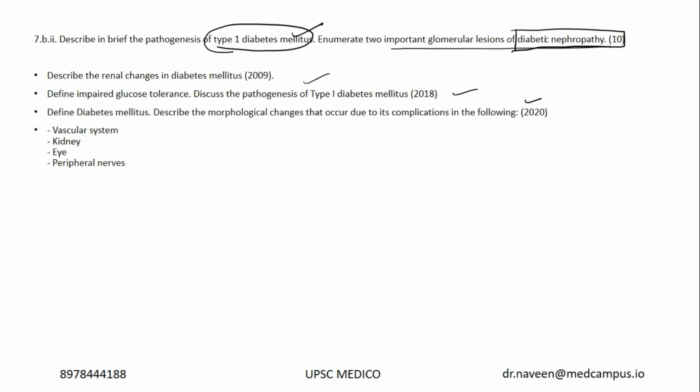Similarly, there are different glomerular lesions which were clearly discussed even in the video course also. Diabetes mellitus is very important from a pathophysiology or pathology aspect. Physiology aspect also it is very important because pancreas is there in the syllabus. Pharmacology also it is very important because anti-diabetic medication, both oral and also insulin, is very important. Similarly, diabetes mellitus is important in pathology because you need to understand the pathogenesis of diabetes mellitus type 1 and